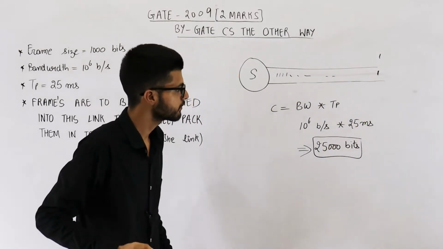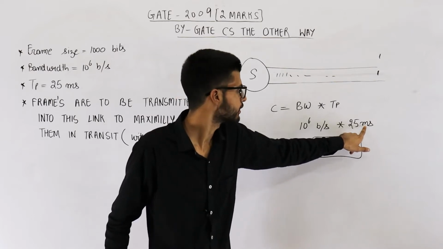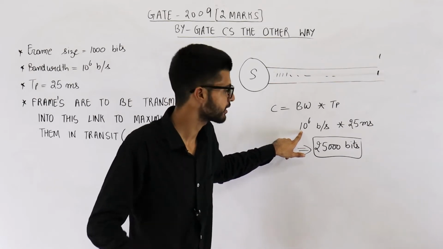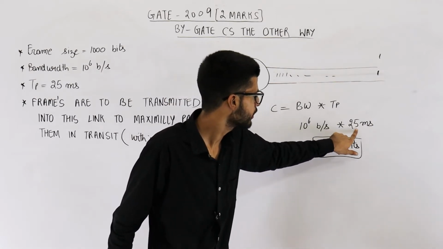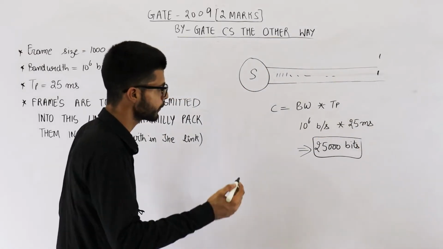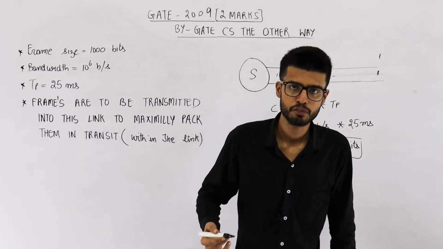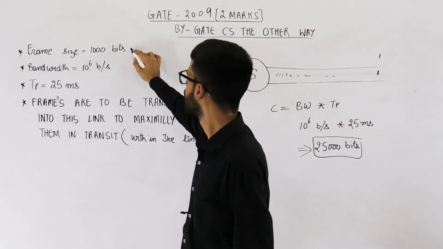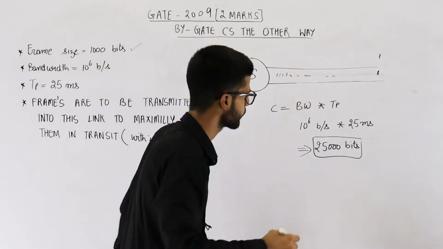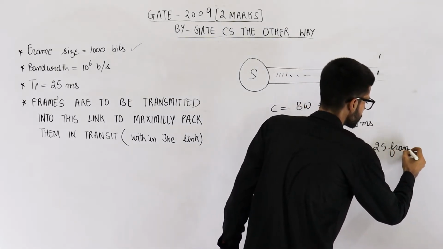See, how did I get 25,000? The value of m or milli is 10 raised to the power minus 3. So from 10 raised to the power 6, you will be left with 10 raised to the power plus 3 only. That means 1000. So 25 into 1000 bits per second, and second will get cancelled. I hope you are getting it. Anyways, 25,000 bits means how many frames? 25,000 bits will be equal to 25 frames if the frame size is 1000 bits. So this is also equal to 25 frames.